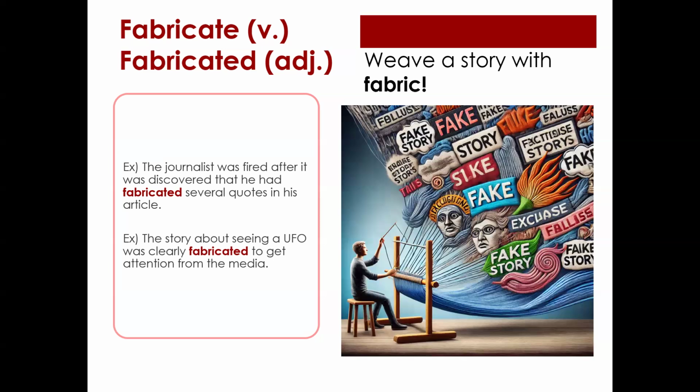So we know that fabric is a type of material made by weaving, knitting, or bonding fibers together, right? And it is used to make clothing or furnishings or other items. Fibers can come from natural sources like cotton, wool, or silk, or they can be synthetic, made artificially like polyester or nylon. But imagine this person using fibers or yarn in this case to fabricate, to make up fake stories, to fabricate.